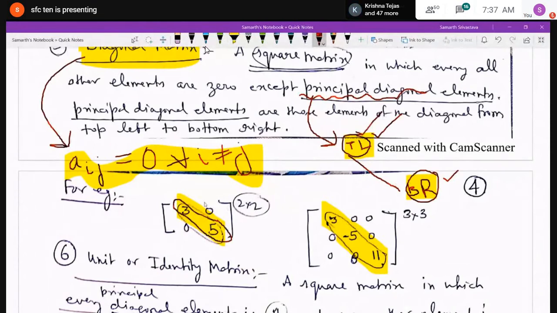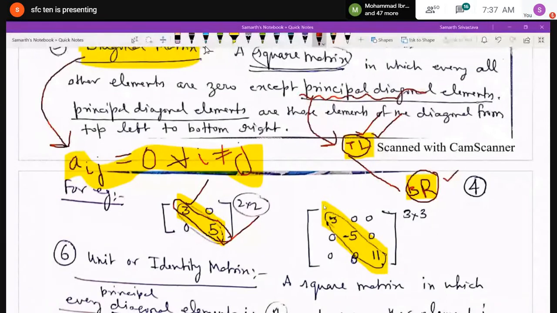3. And what is the bottom element? Okay, to the right, that is 5. So 3 and 5 are the principal diagonal elements, and except these elements, the rest of the elements are 0. Okay, so it is an example of a diagonal matrix.